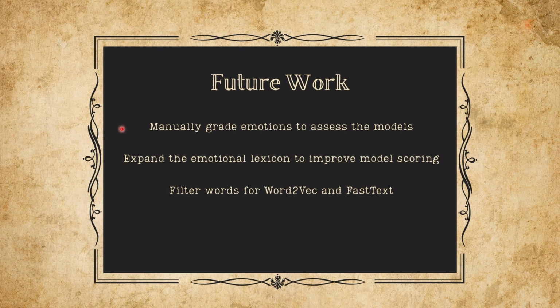First, we'll be manually grading emotions for each chapter using a point-based system. This will act as a ground truth, giving us a solid benchmark to compare against the model's predictions. Next, we'll be expanding the emotion lexicon. Right now, each emotion has just a handful of seed words. By adding more nuanced and accurate terms, we aim to improve all models. And finally, we'll filter out emotionally flat or noisy words. This is especially important for Word2Vec and FastText, which can get easily distracted by irrelevant words. With these improvements, the model can be more accurate.